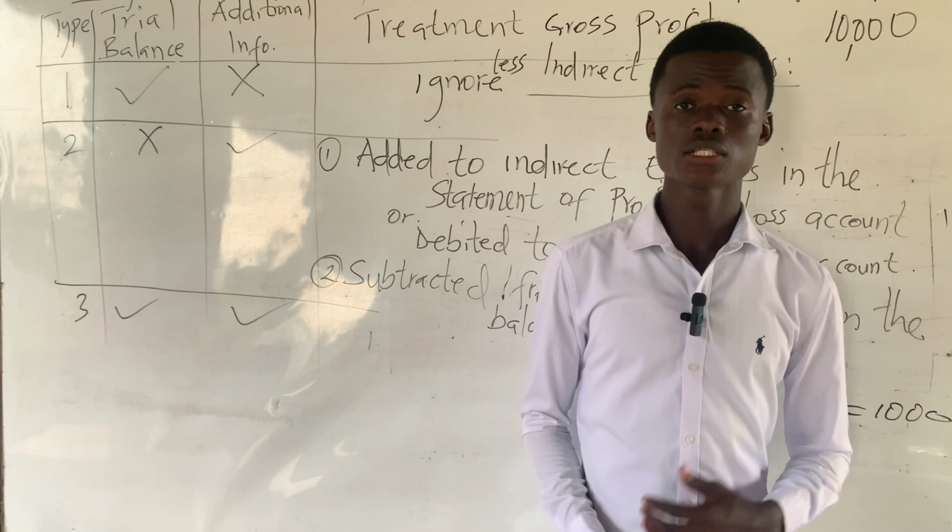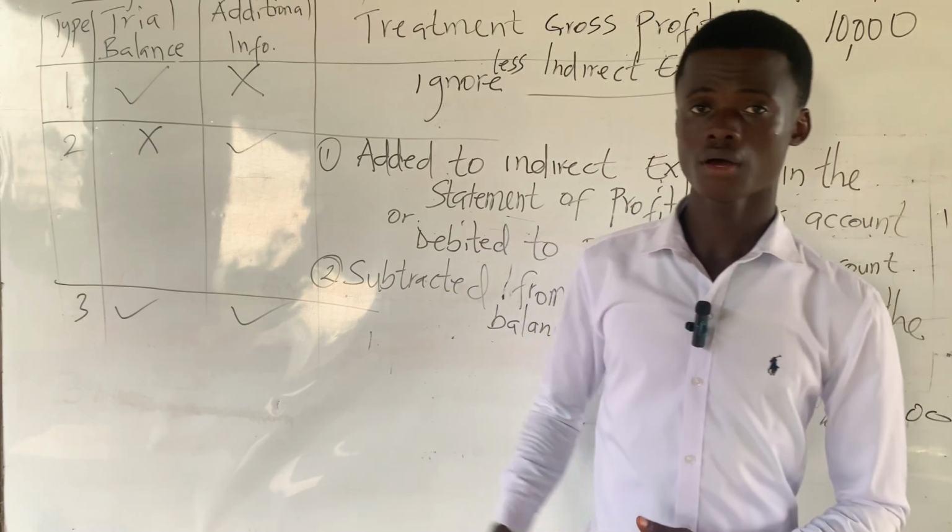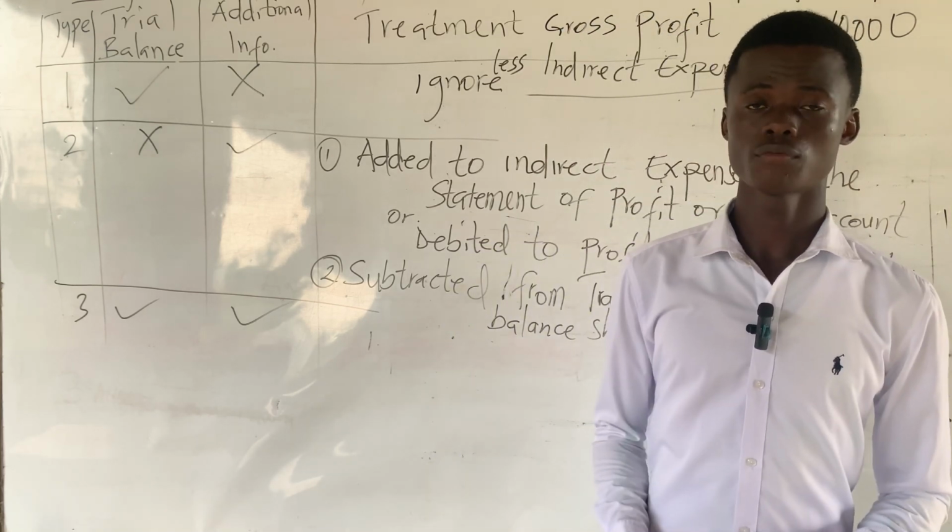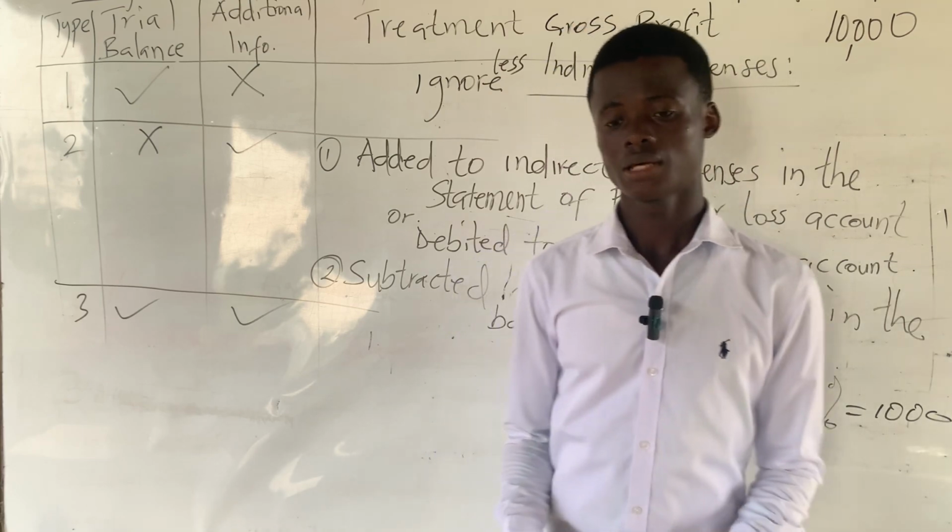So that's the first treatment of provision for doubtful debt. That's both on the trial balance as well as the additional information. So let's take this to be our trial balance.